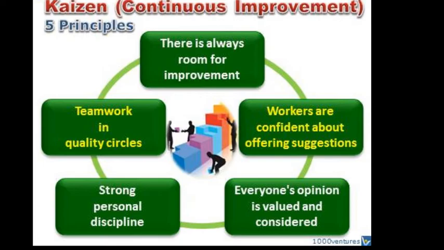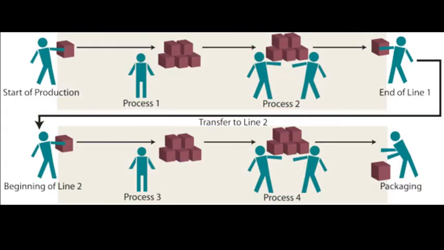And now let's go with an example. Look at this example, guys. Look at this diagram carefully. Start of the production, then it goes to process 1, then process 2, then end of line 1, and from end of line 1 it goes all the way to beginning of line 2. Please concentrate on end of line 1 to beginning of line 2, and then to process 3, then process 4, and then packaging. Did you see this diagram?